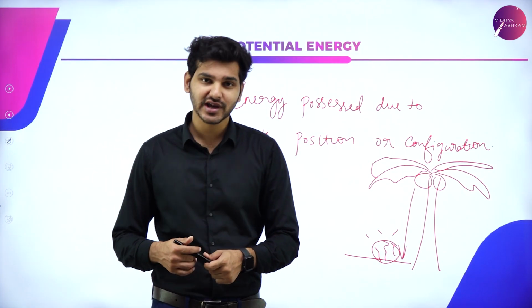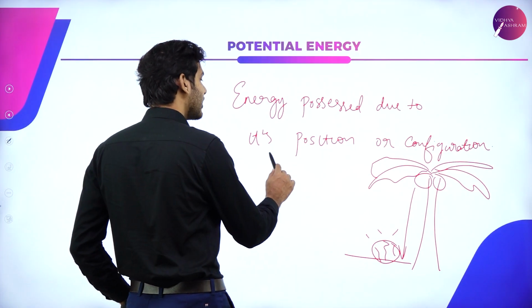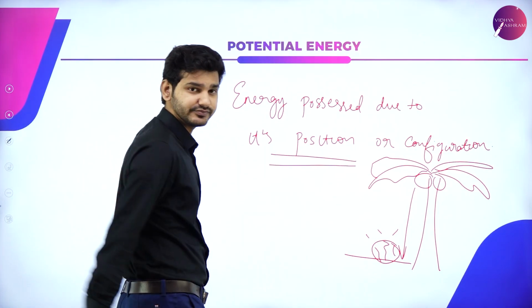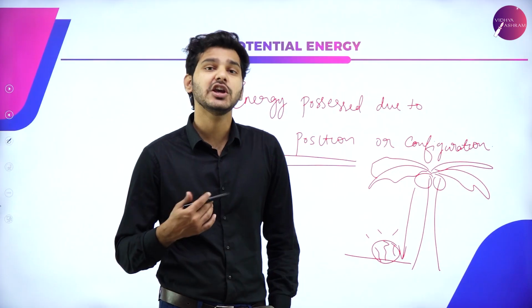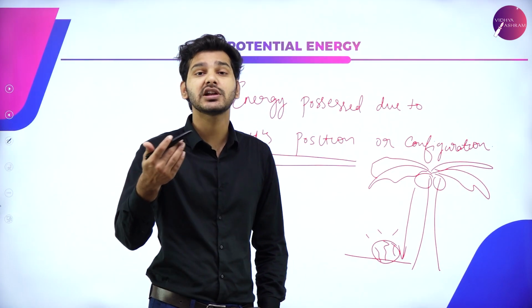So obviously you will know that it is potential energy because it is the energy possessed by an object due to its position. For example, any object when it is kept at a particular position or at a particular height.